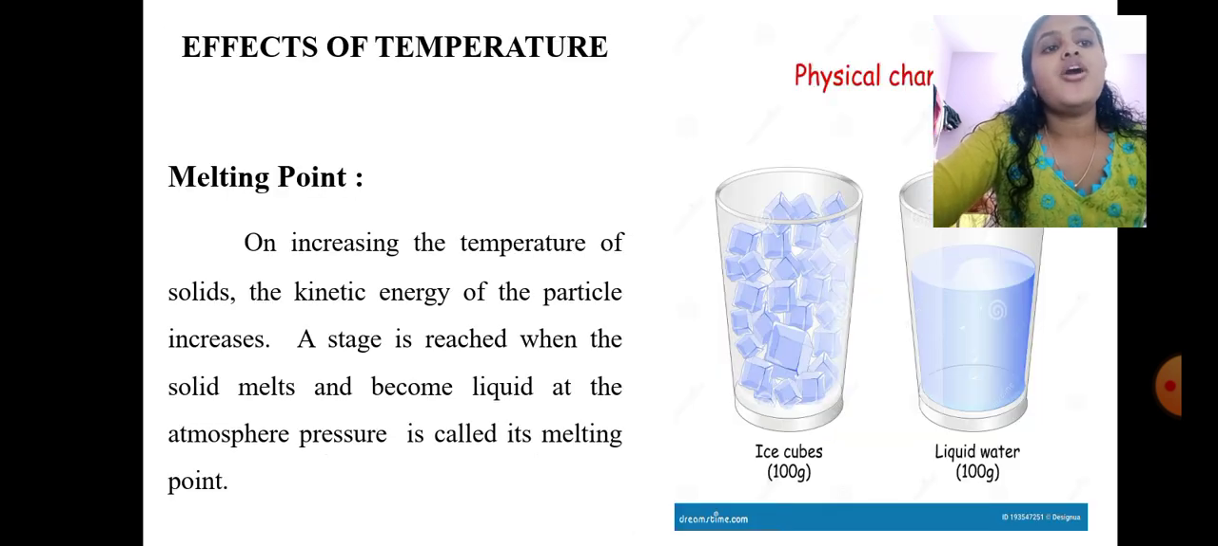Based upon the effect of temperature and pressure, matter can be changed from one state to another. First, we will see how the change of state of matter takes place based upon temperature. First, effects of temperature, and we are going to see melting point. When the temperature is increased, the kinetic energy of the particles also increases. Kinetic energy means the energy possessed by a moving object. A stage is reached when the solid melts and becomes liquid at atmospheric pressure; this is called its melting point.